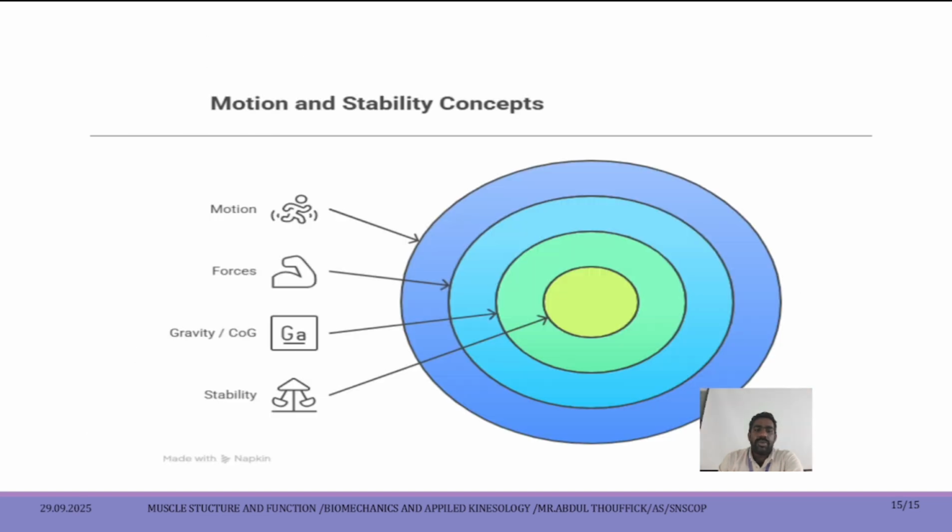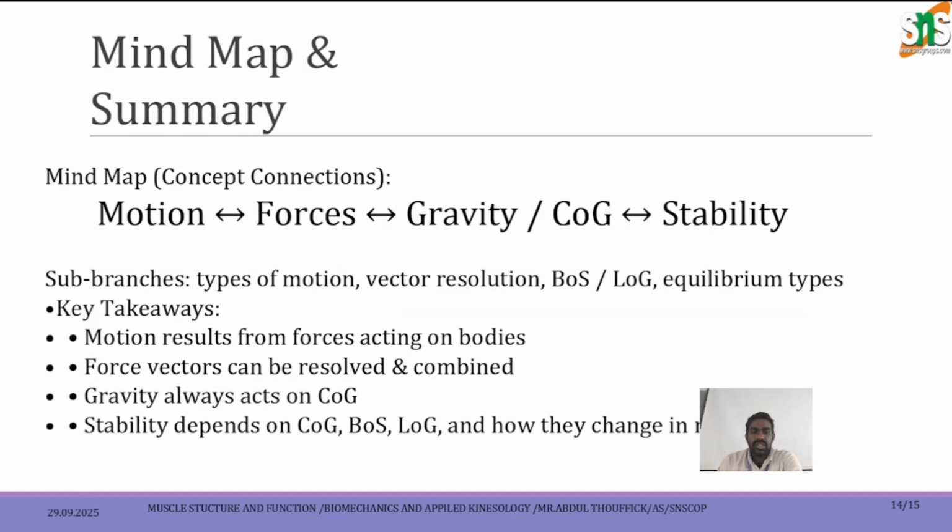So we'll conclude the topic. There are concepts of motion, forces, gravity, COG, and stability. These four or five topics are equal to their own proportion. The sub-branches are types of motion, vector resolution, equilibrium types.